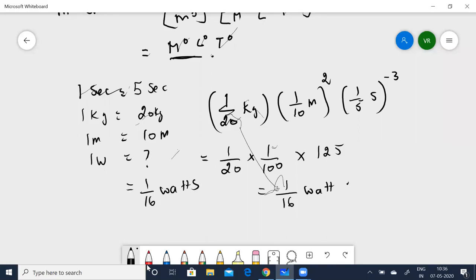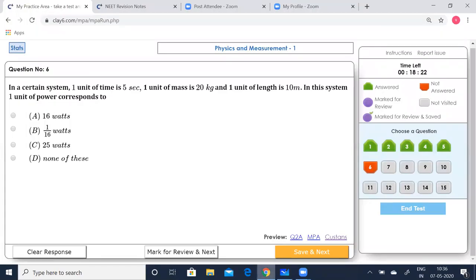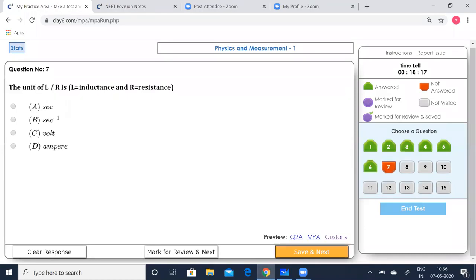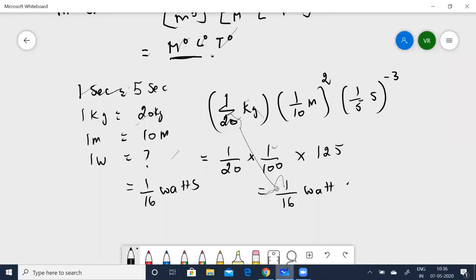Now let's see which option is correct. B option is correct. Let's go to the next one, the 7th one. The unit of L by R, where L is inductance and R is resistance, is what? Okay, now let's see that.